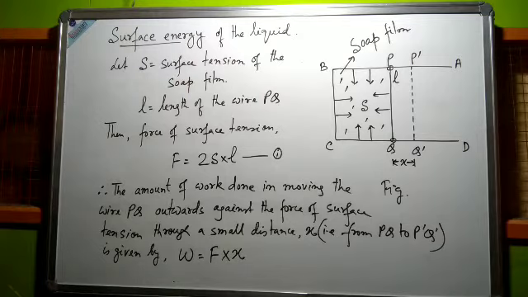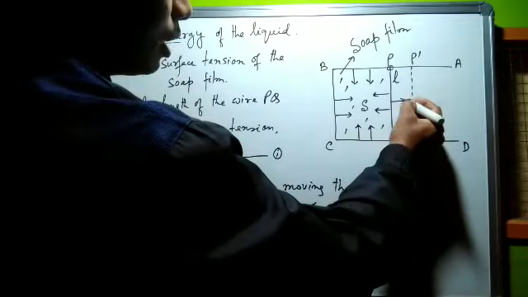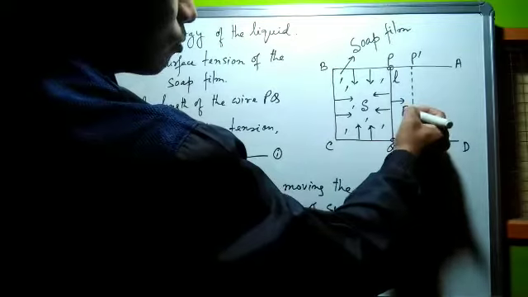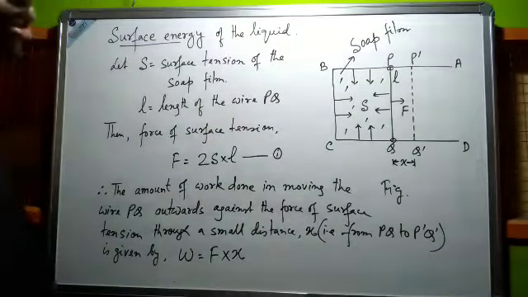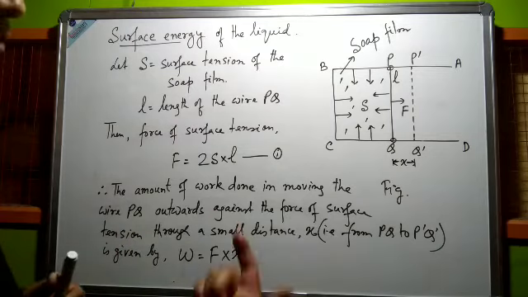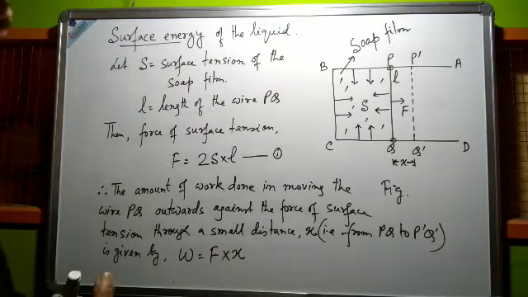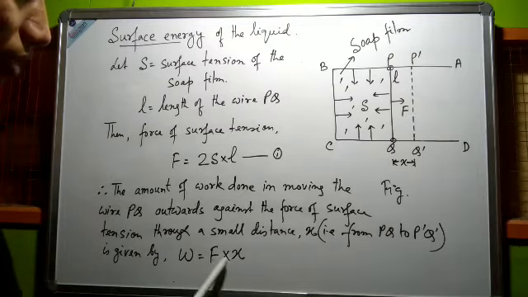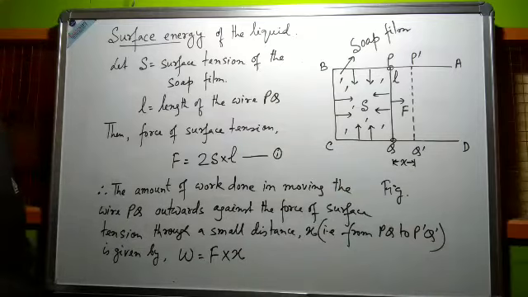The applied force is equal to the force of surface tension, where x represents the distance to which the wire moves.